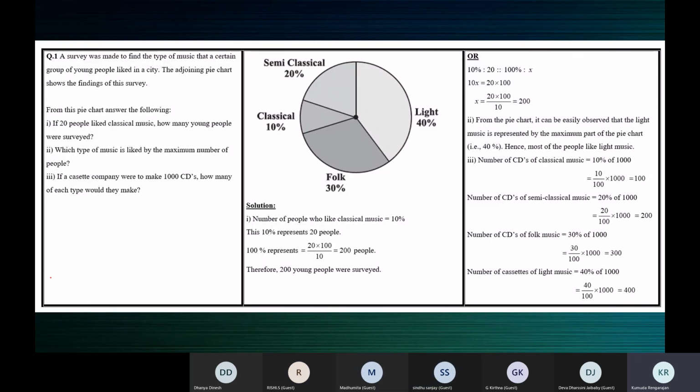Don't read it like this. You should not understand this as 20 into 100 by 10. Don't understand it like that. You should understand it like this: 20 people means 10%. Don't put the percentage symbol, I'm just showing you. So when you divide 20 by 10, you're getting the value for 1%.